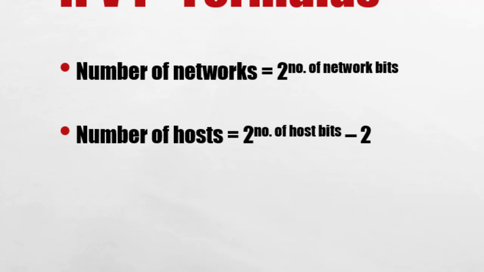So this network ID and broadcast ID we cannot assign to any device. So we will reduce that from the number of hosts. Number of hosts is actually the number of computers or devices that you can connect to a network. So to calculate that, we say 2 to the power number of host bits, that is the number of zeros in the subnet mask, minus 2.